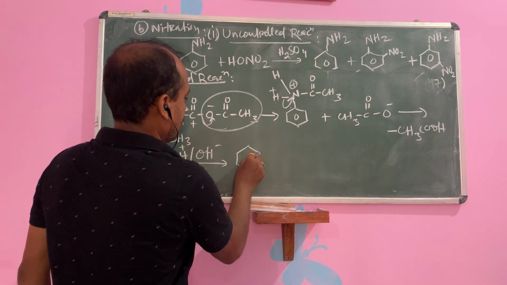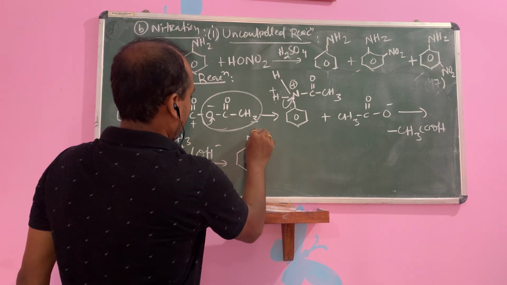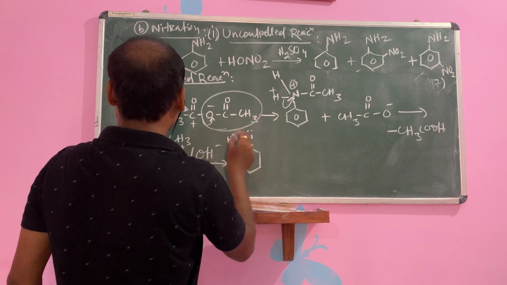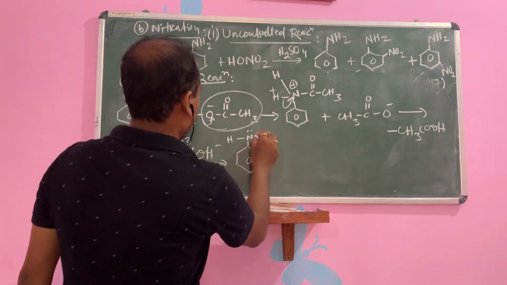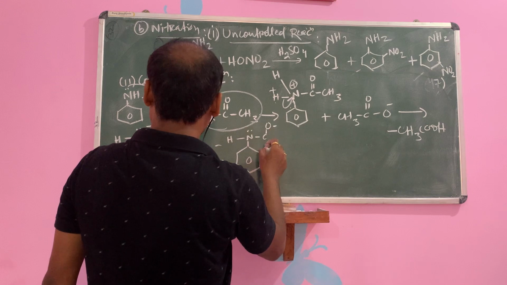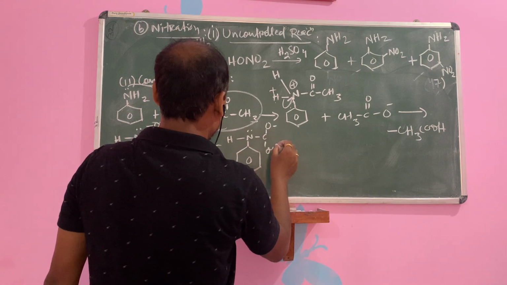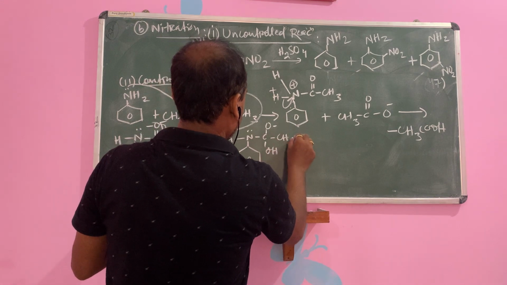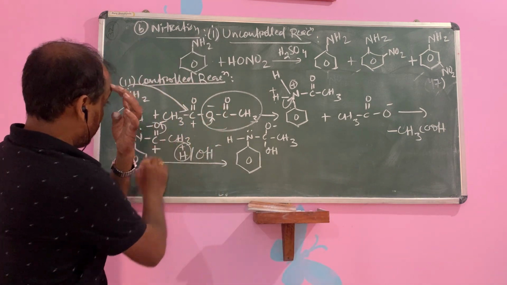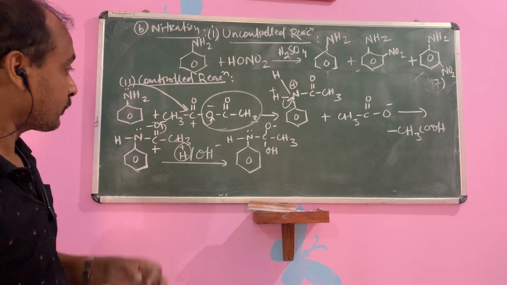Then you can understand. This one N, this one H, lone pair here. Then C, O minus. This is your OH. This is your CH3. In our hand, there is H plus. Okay. Then what will happen?